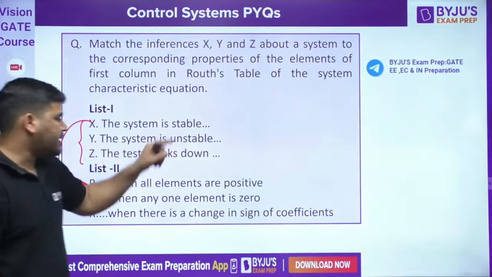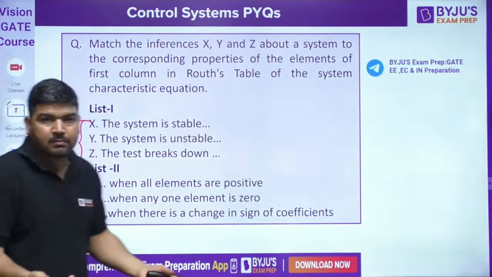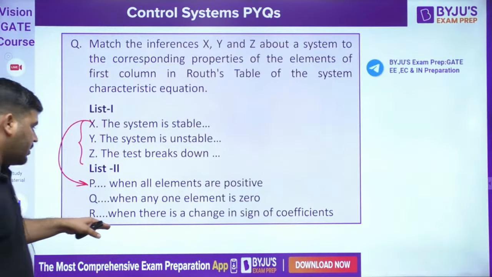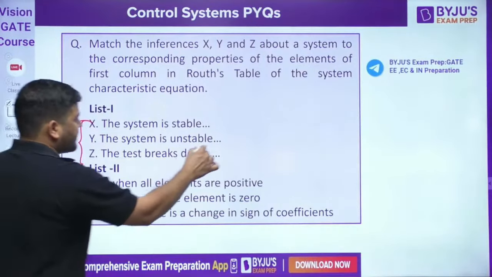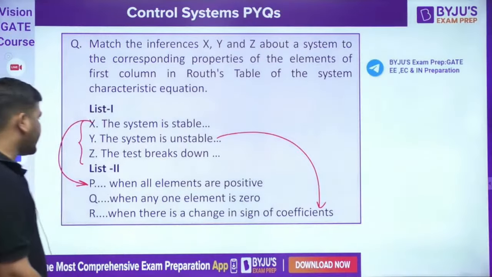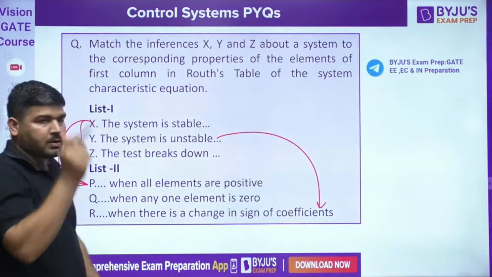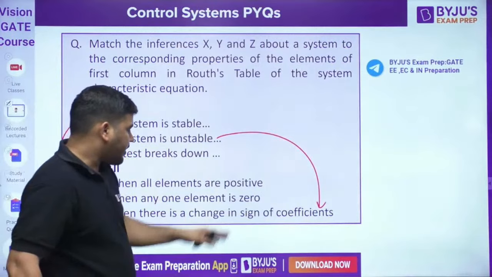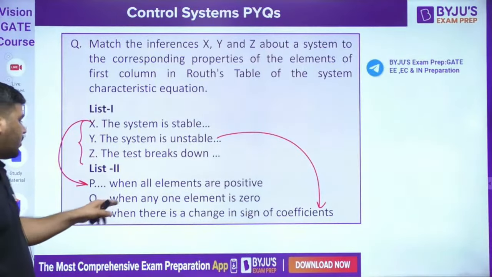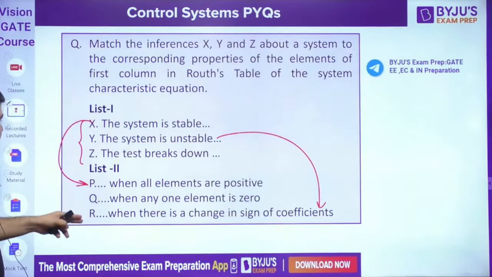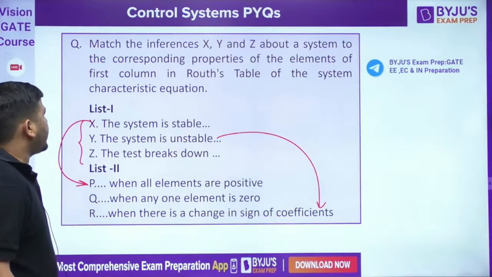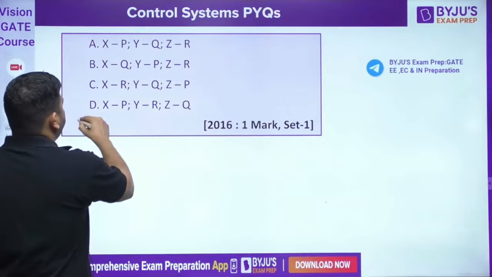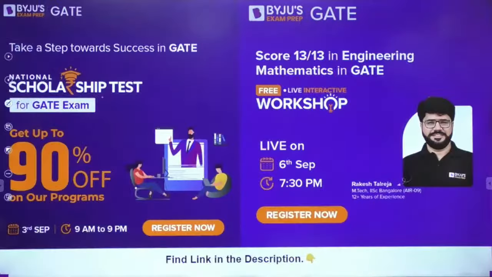The system is unstable when there is a sign change. So when there is a change in sign, we call the system unstable. When any element is 0, the test breaks down. Actually, it doesn't exactly break down, but anyway, this Z will go to Q. So X is P, Y is R, and Z is Q. The answer is D. Let's come to the next question, guys.